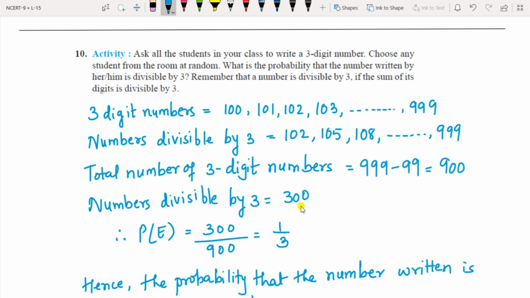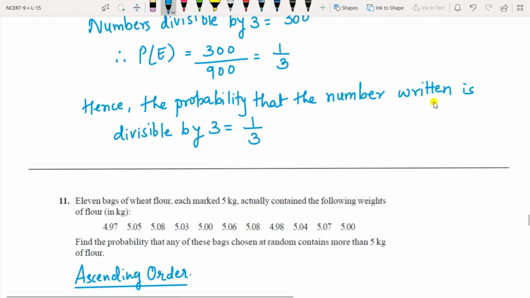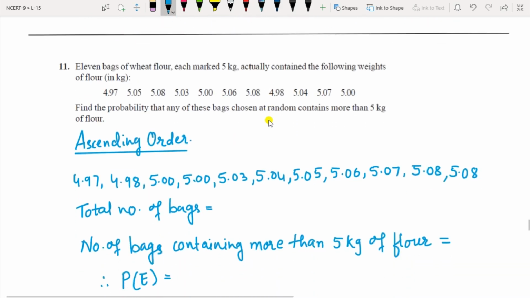You know the table of 3. Up to 10 it is 30, so up to 100 it will be 300. So the event that we want is 300 upon the total number of 3-digit numbers, 900. That is 1 by 3. So the probability that the number written is divisible by 3 is 1 by 3. So out of 3 students, any one student will have written a number that is divisible by 3.